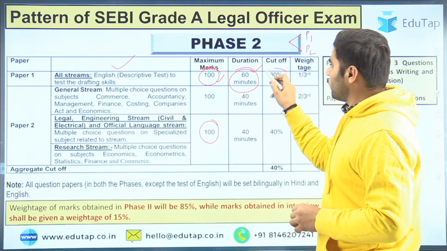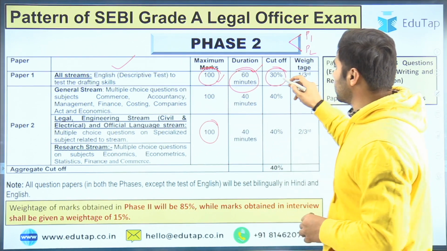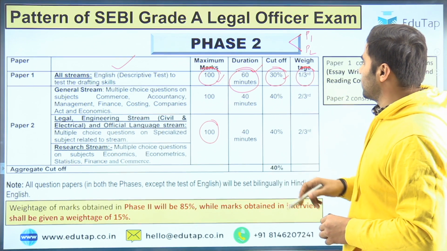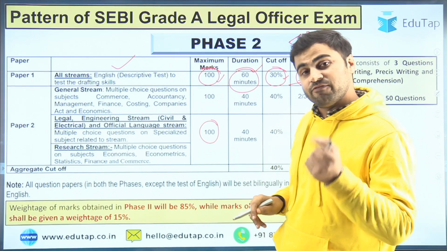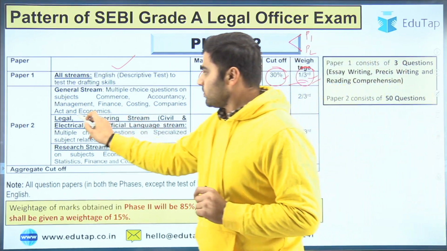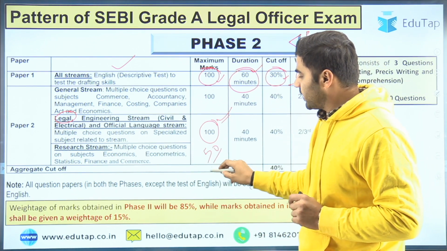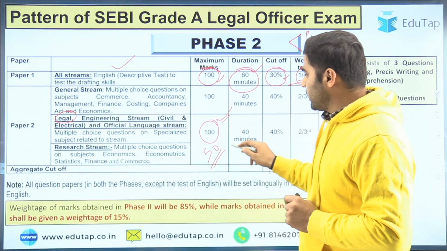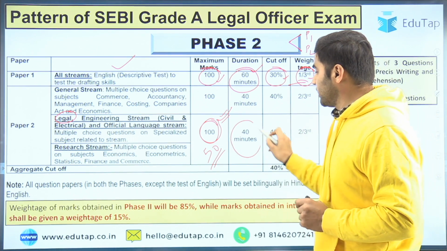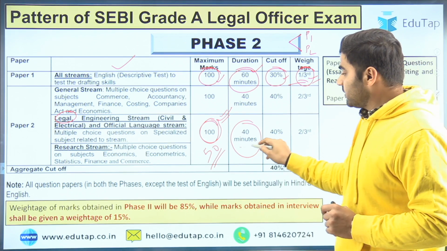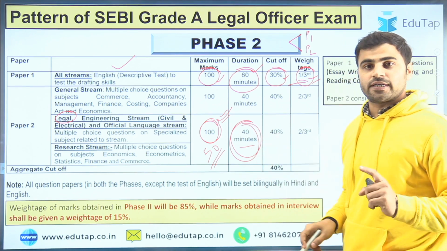So you will be given 60 minutes to attempt the descriptive English paper, that is paper 1 of phase 2. If we talk about the cutoff, again here the cutoff for paper 1 is 30%. Right, so there is a 30% cutoff and the weightage is 1/3. So here the weightage is also mentioned, that is there will be 1/3 weightage for paper 1. If we talk about paper 2, the paper will consist of 50 questions of 100 marks, right? And the time allotted for paper 2 is 40 minutes. Again in phase 1 also there was the time of 40 minutes, and here also you will be given 40 minutes, right?